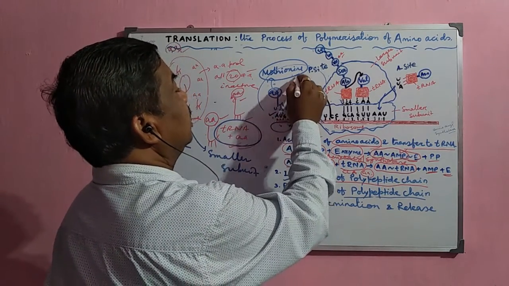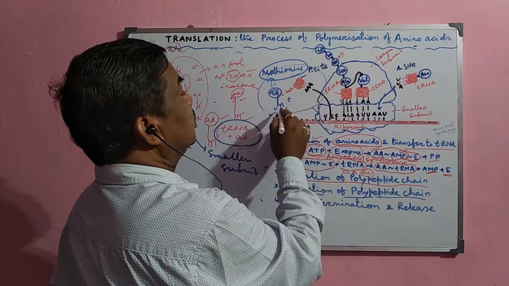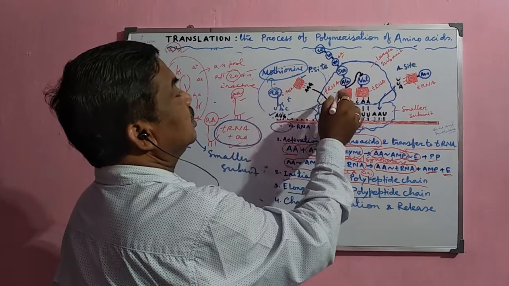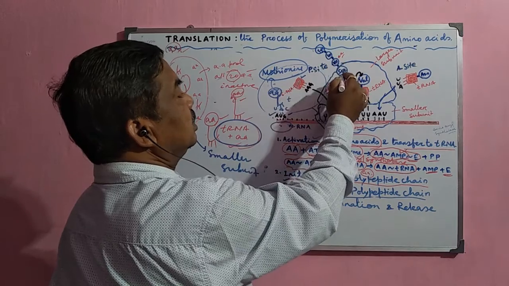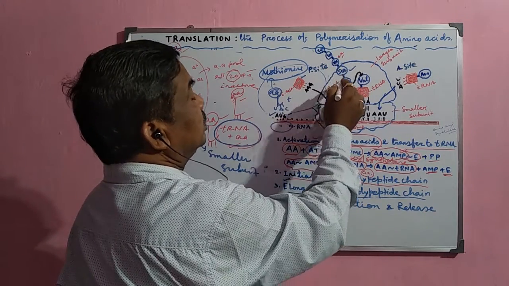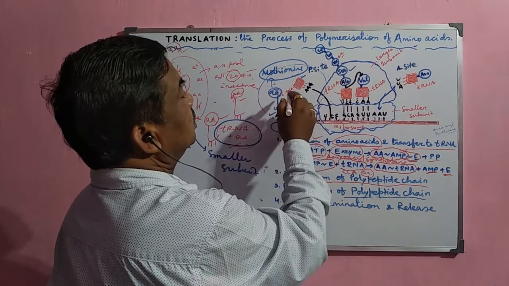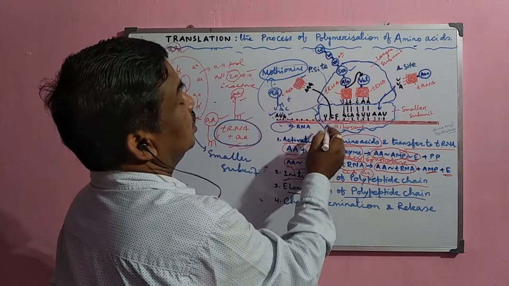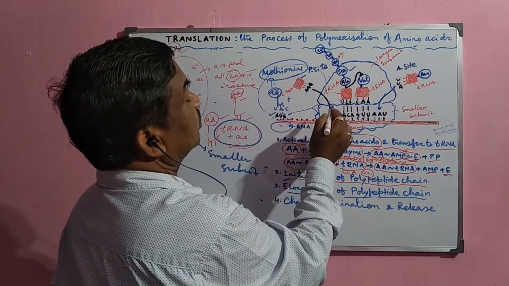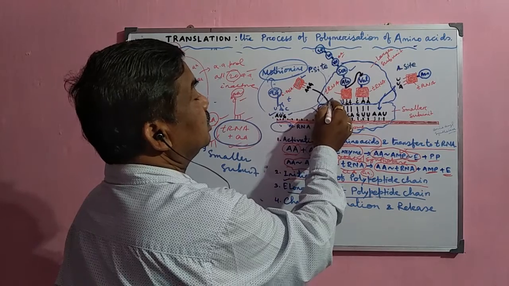Suppose the first tRNA brings a specific amino acid, suppose this one, serine, and this amino acid is bound with this tRNA. When it is attached here, it normally remains here.